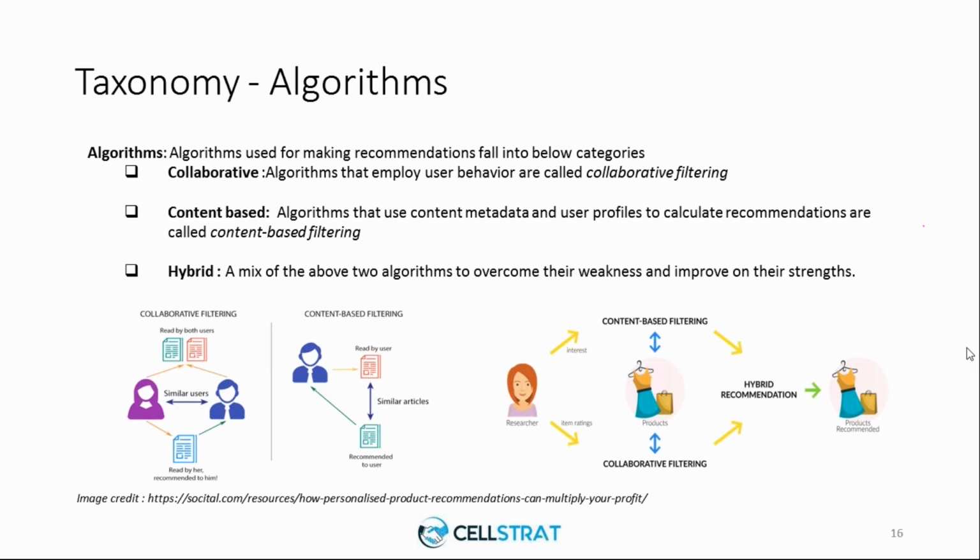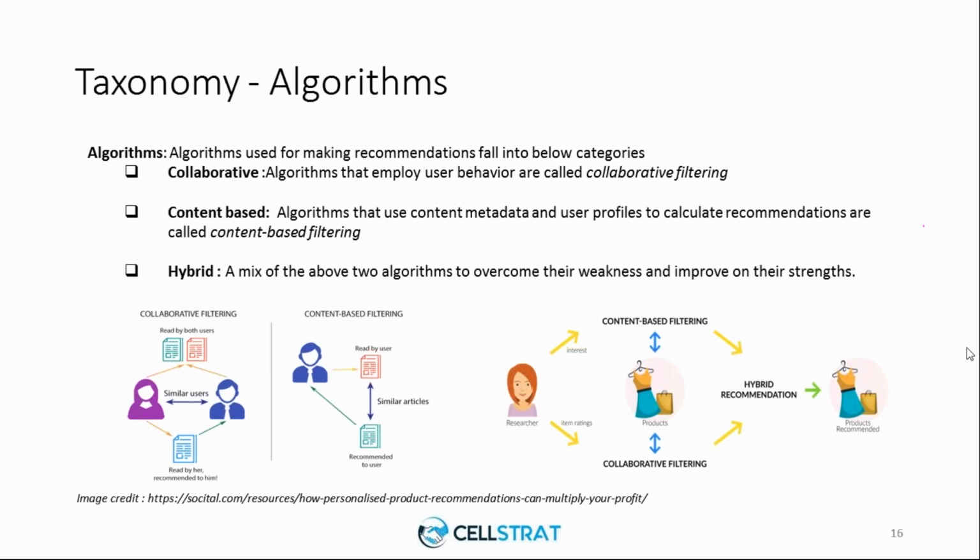Let me augment that. In one case you are comparing users, in the second case you are comparing the products they are viewing. They are two different things. Let's not mix them up. If I like clothes, they will show me more clothes. But if I like clothes and my friend also likes clothes, they will show clothes to my friend also. So in one case we are comparing the products, in the second case we are comparing the people. Two different things. I hope that is clear.